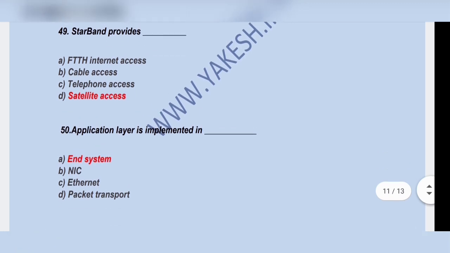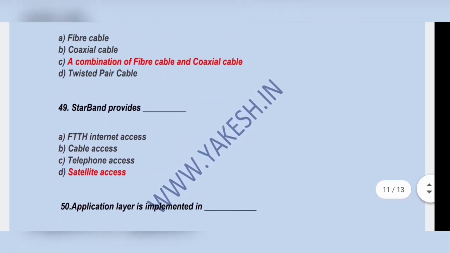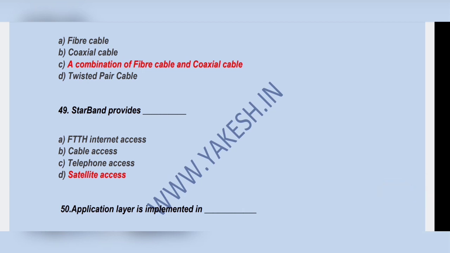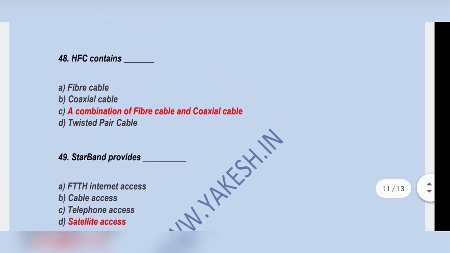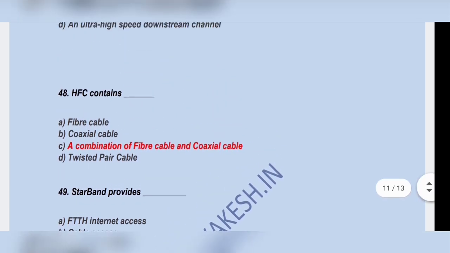Just a revision, just to go through all questions. Starband provides option D, satellite access. HFC contains a combination of fiber cable and coaxial cable.